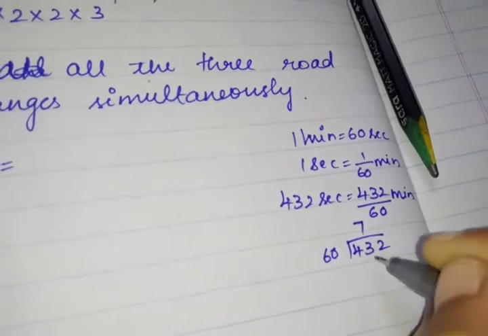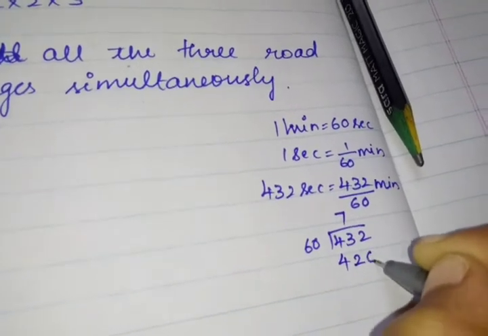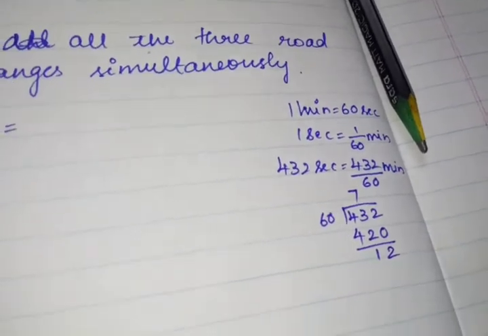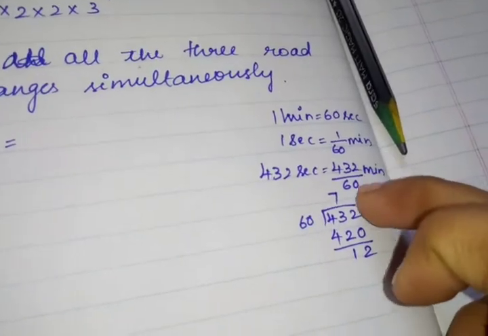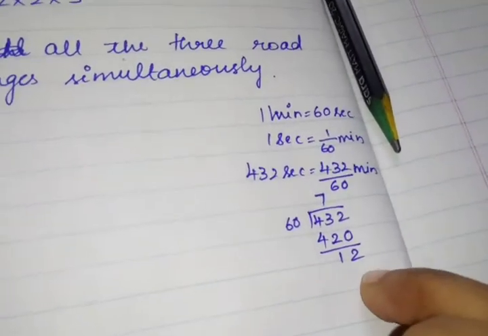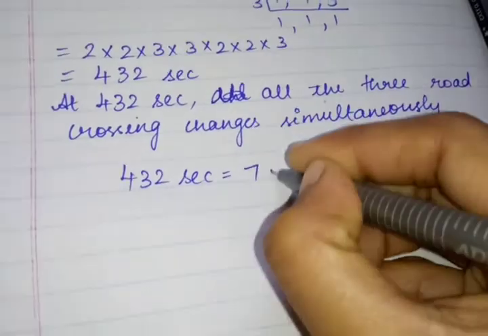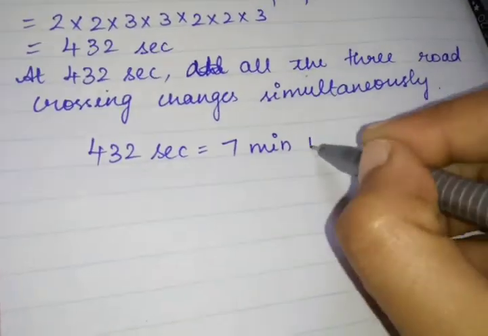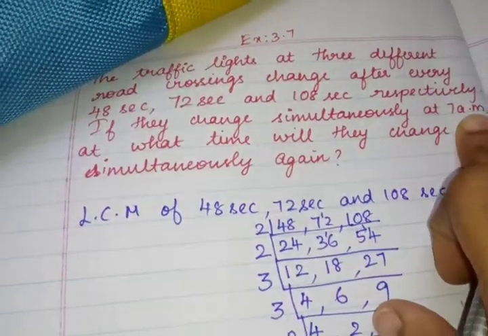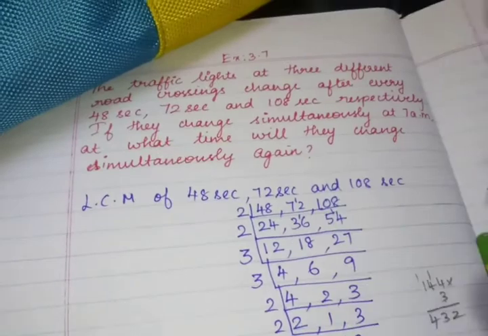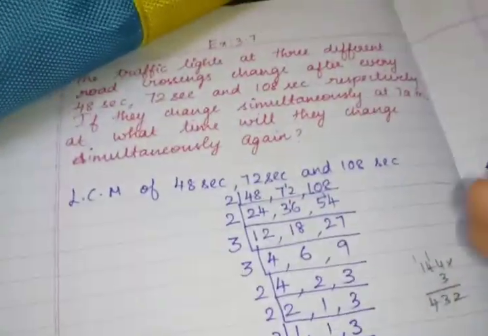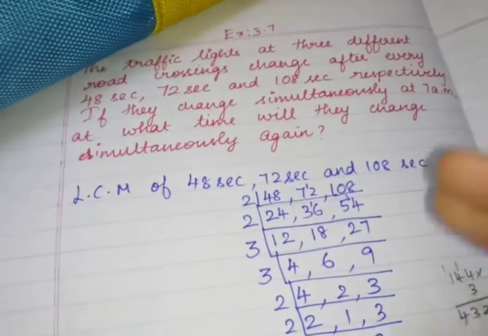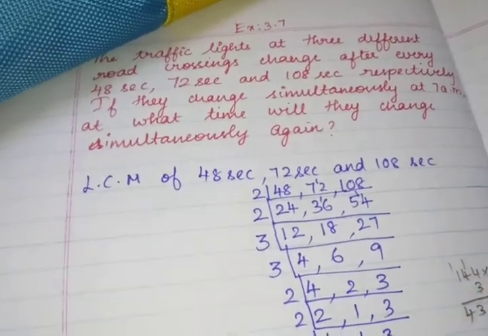432. 7 6s are 420. So remainder 12. So actually how many minutes is it? 7 minutes 12 seconds. That is the meaning. So 432 seconds is actually 7 minutes 12 seconds. So after 7 a.m., when 7 minutes 12 seconds are over, again the road signals will change simultaneously.